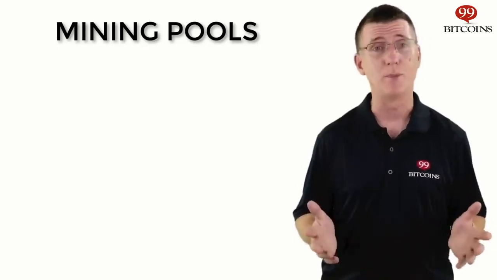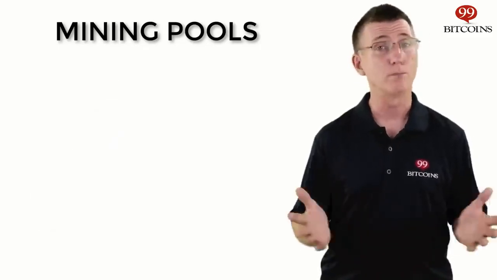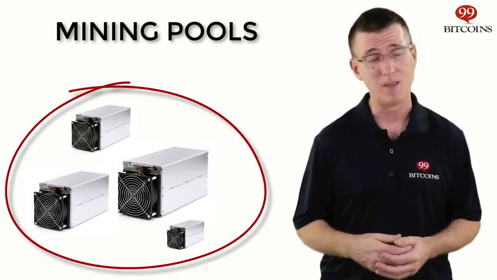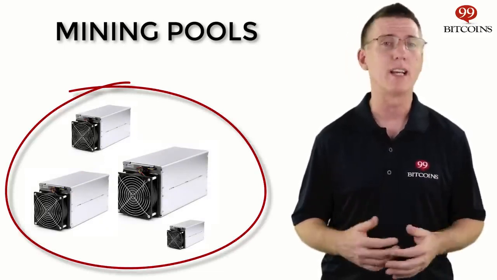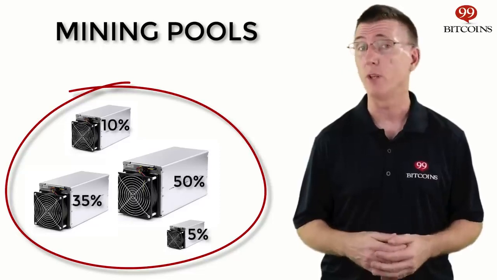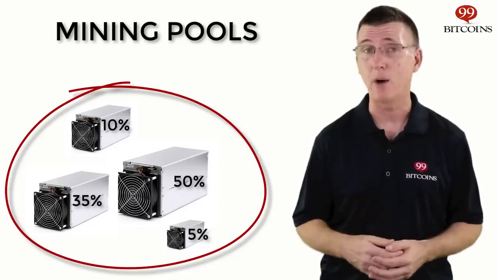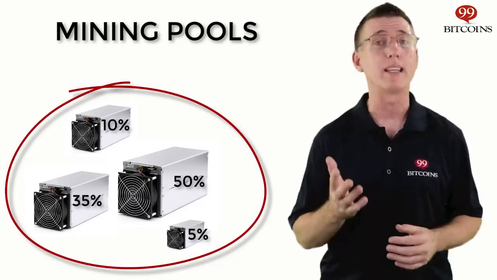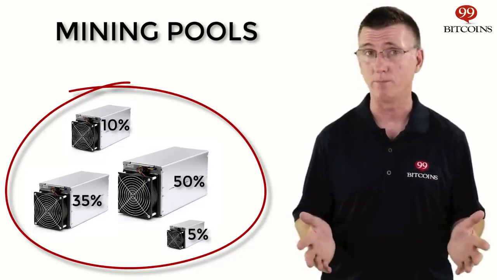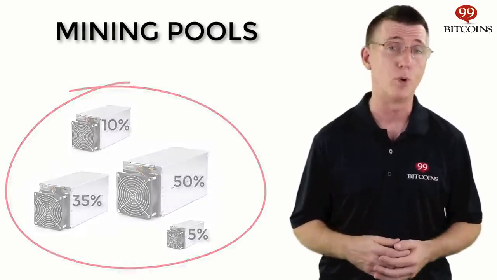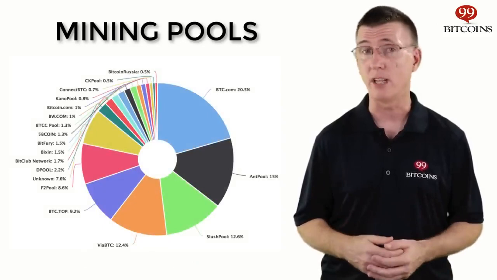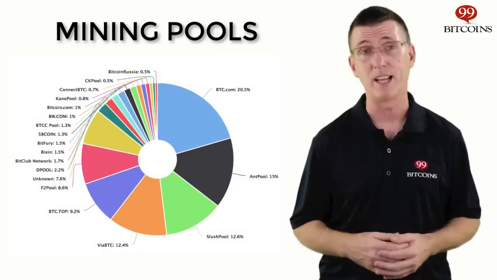The idea is simple. Miners group together to form a pool, meaning they combine their mining power to compete more effectively. If the pool manages to win the competition, the reward is spread out between the pool members, depending on how much mining power each of them contributed. This way, even small miners can join the mining game and have a chance of earning Bitcoin, even though they're getting only a part of the reward. Today, there are over a dozen large pools that compete for the chance to mine Bitcoin and update the ledger.